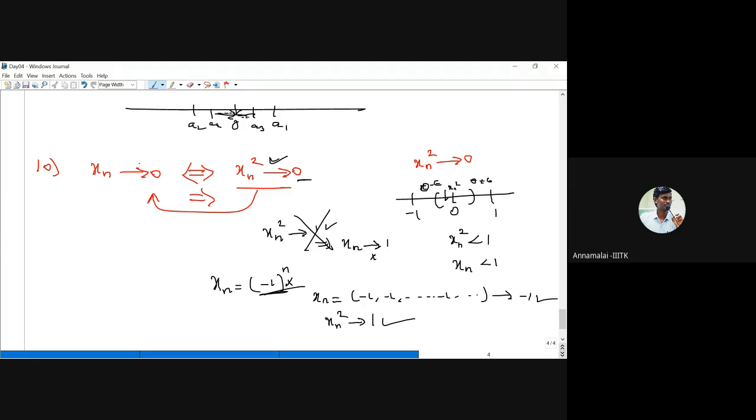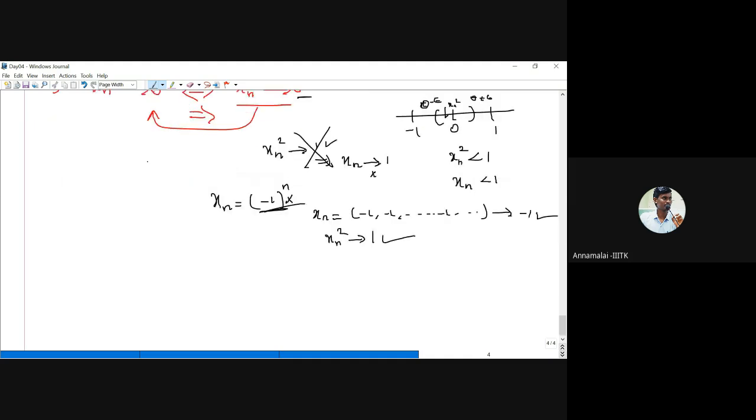Okay. Now, another problem, the 11th problem. Suppose we have two sequences, x_n and y_n. Now we define a new sequence z_n. How do we define it? The first term is x1, the second term is the first term of y_n.